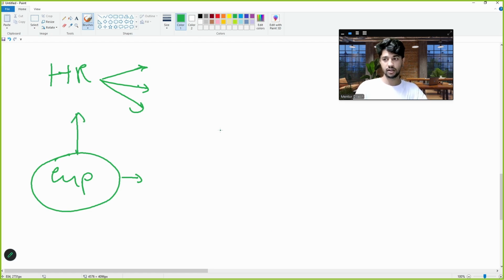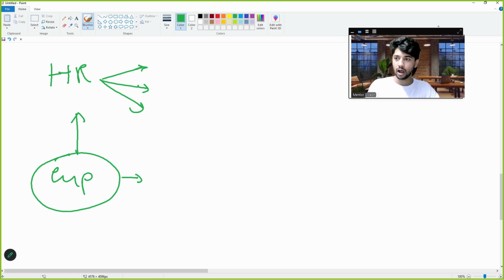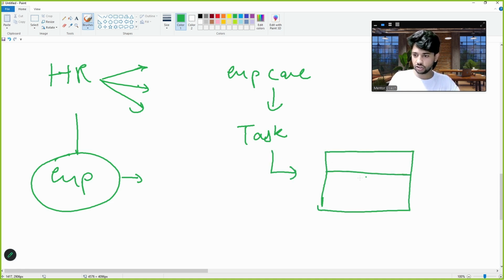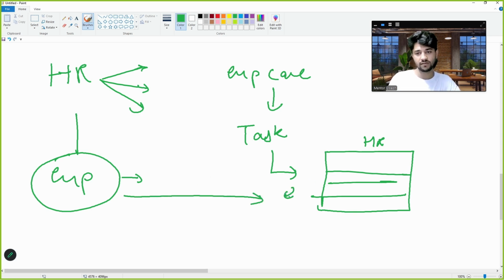So what HR thought is, if we talk about a human scenario, how a human agent will solve it. HR thought that, hey, I will hire a customer care person or an employee care person. Now this person will have one task only. We will give this person a list of HR policy documents. This person will keep it handy, and every time an employee gives a call, this person will give the response that, hey, these are the policies. So HR's time will be saved.